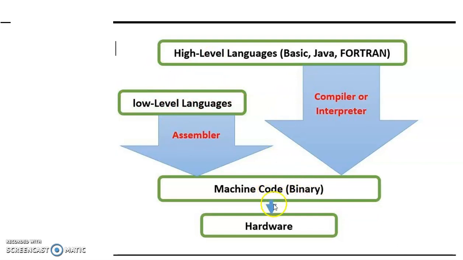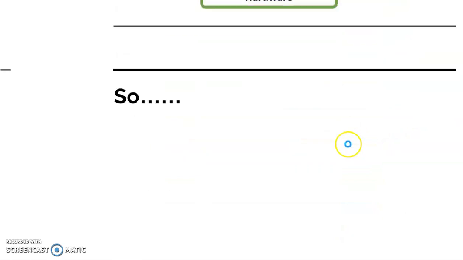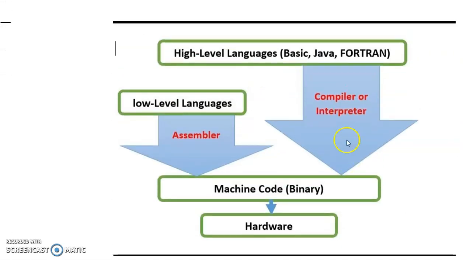This binary code can communicate with the hardware. Low level language is converted to machine code using an assembler, whereas high level language, that is Java, Fortran, C++, is compiled or interpreted so that it can be converted to machine code, that means your binary code.